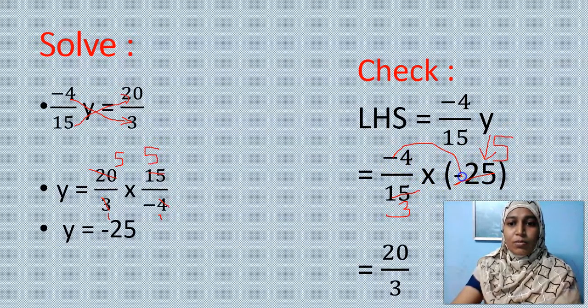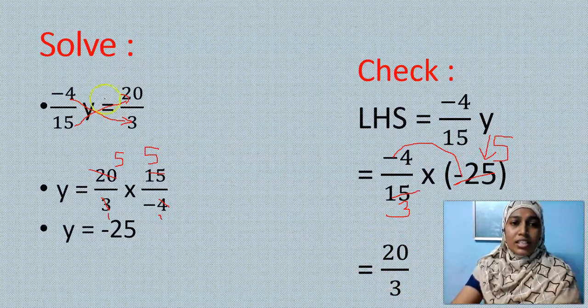Minus into minus is plus 20 by 3. So we got the right RHS value.